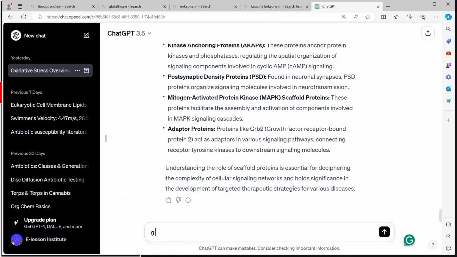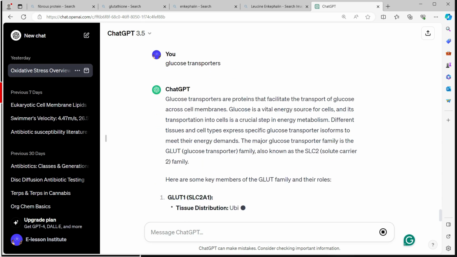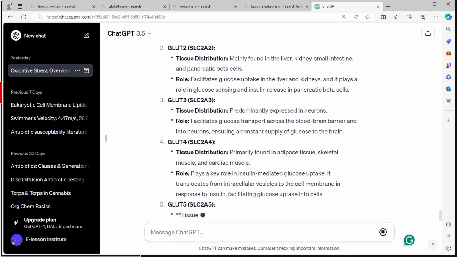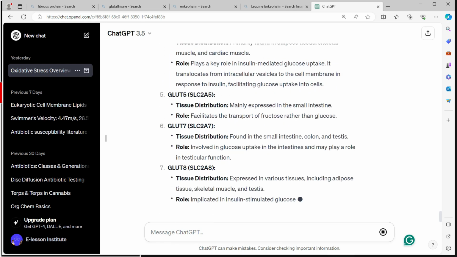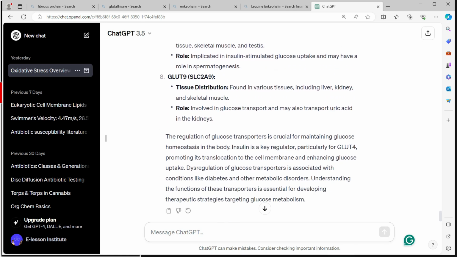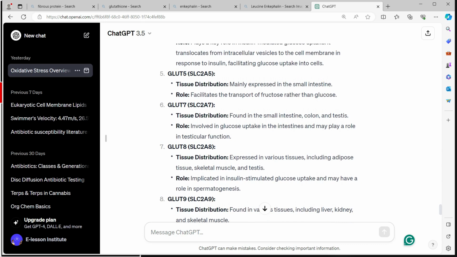So let's check glucose transporters. Glucose transporters are proteins that facilitate transport of glucose across the cell membrane, of course, which I have stated before. Okay, there are 6 of them that are very, very important to us, which are GLUT 1 to GLUT 7, but there is no GLUT 6. So I'm actually very, very correct. Are you getting it?